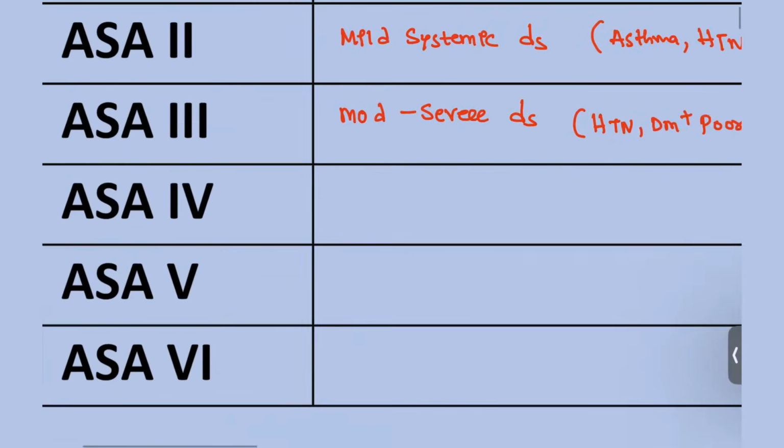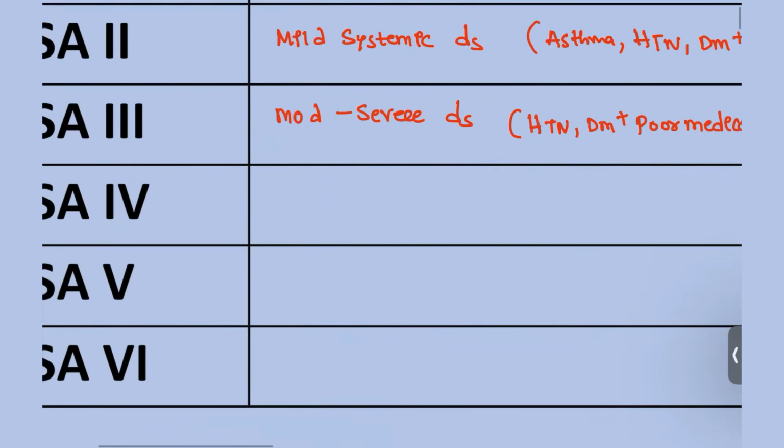Next, grade 4. This patient is in the severe category and has a constant threat to his life.